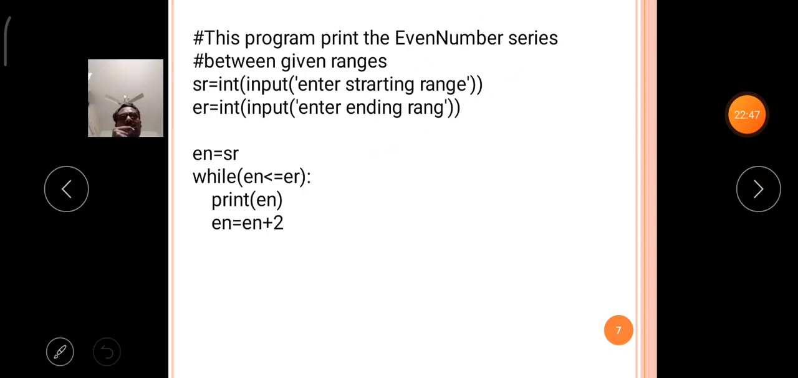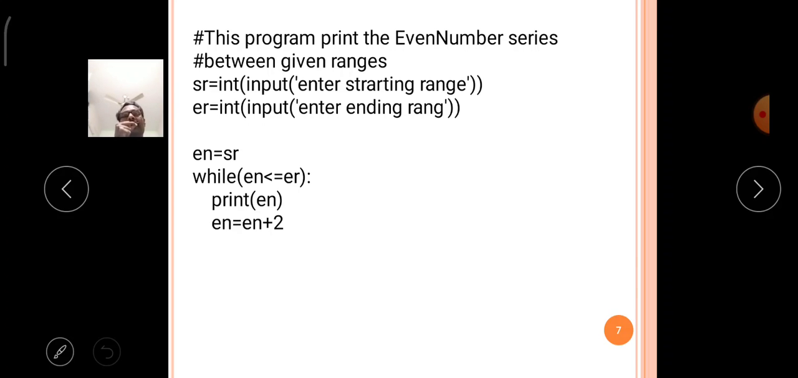Then comes the second example. In this program, the program prints an even number series between given ranges. The starting range of the even number series is taken from the user and the ending range of the even number series is also taken from the user. Then according to the input values of starting range and ending range, the program must be executed.